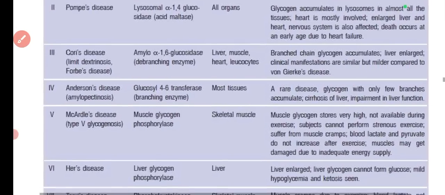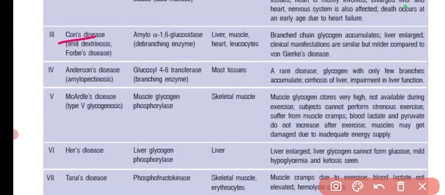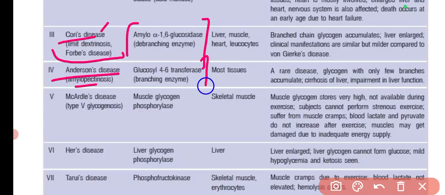It has been asked previously. Then Cori's disease is also important. You can read this as well. The amylo alpha 1,6 glucosidase debranching enzyme is involved, and it is also known as Forbes' disease. Then there is Andersen disease, which is known as amylopectinosis, which is due to the defect in glucosyl 4,6 transferase. Then the disease is McArdle's disease, which is a type 5 glycogenosis, which is due to the defect in muscle glycogen phosphorylase.